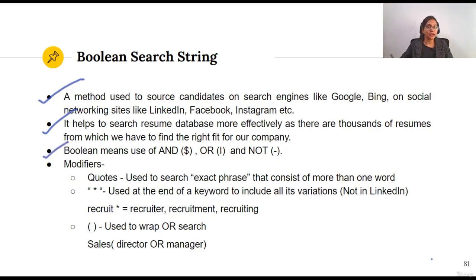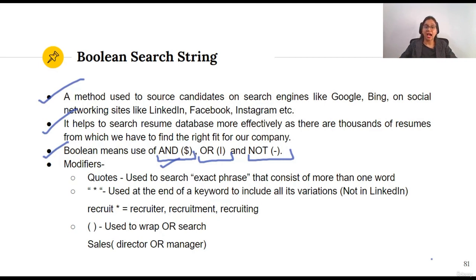Boolean means use of AND, OR, and NOT. So basically a Boolean search string revolves around three functions: AND, OR, and NOT. AND means joining two things. Suppose you want someone who has knowledge of Java programming as well as C++ programming. So we will write Java AND C++, because we want candidates who have knowledge of both languages. Suppose we want that they can have any one of them. It's not necessary that they have both. So we will use OR: Java OR C++.